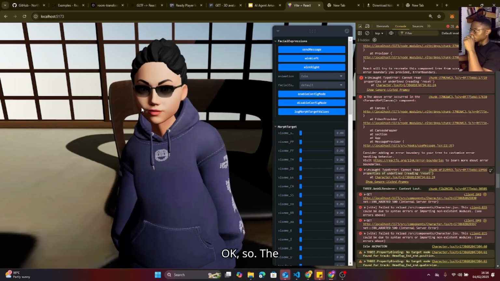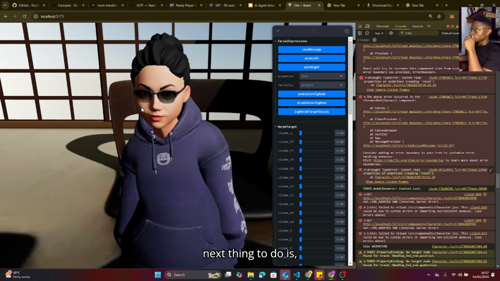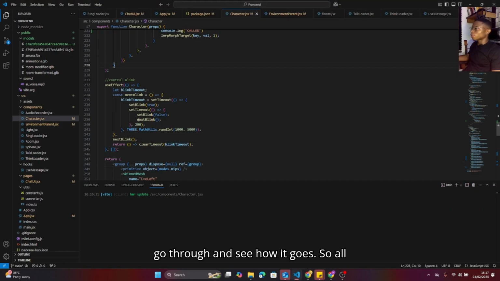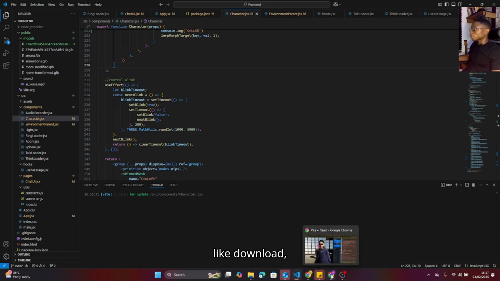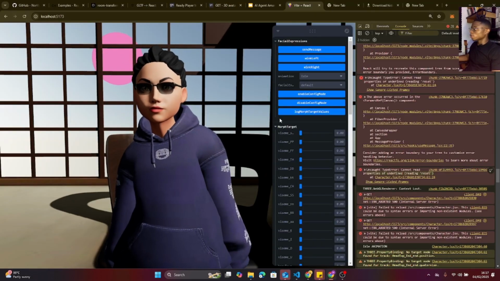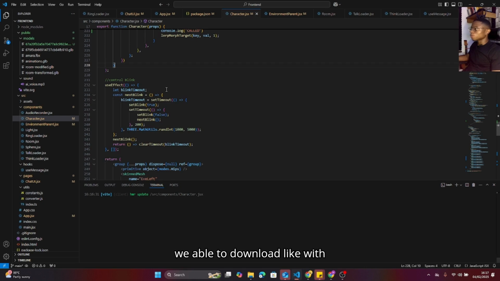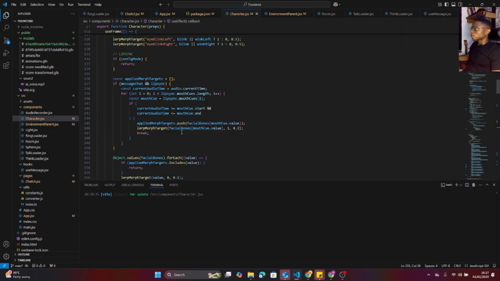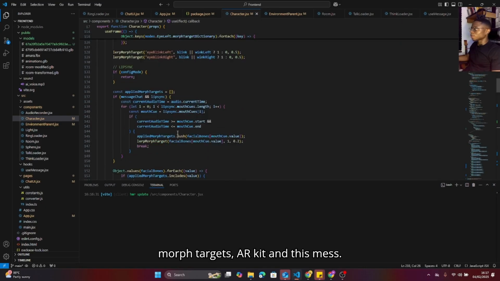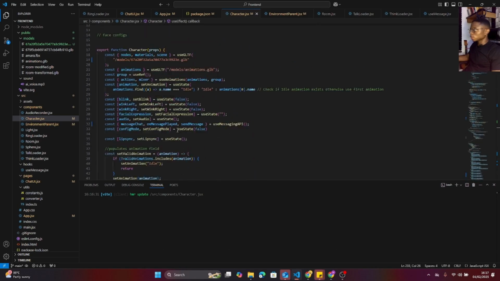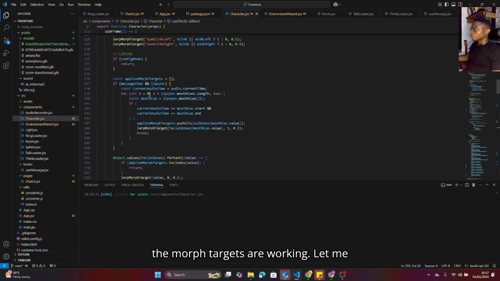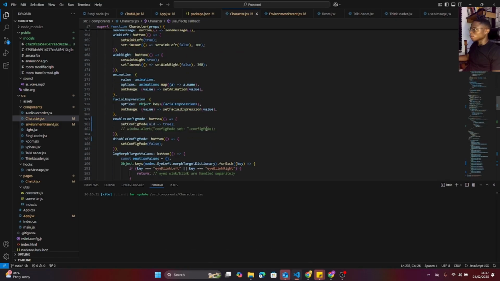Okay. So the next thing to do is to go through and see how all these things happen, because we're able to download with that particular param, that's the morph targets, ARKit, and so on. So just to check that the morph targets are working, let me make sure it's working.